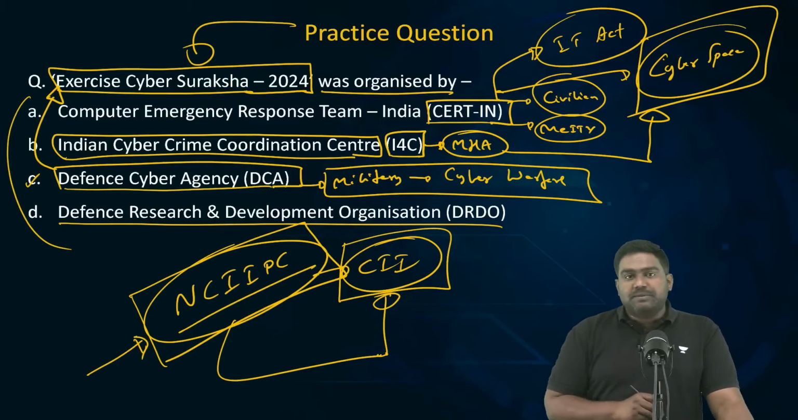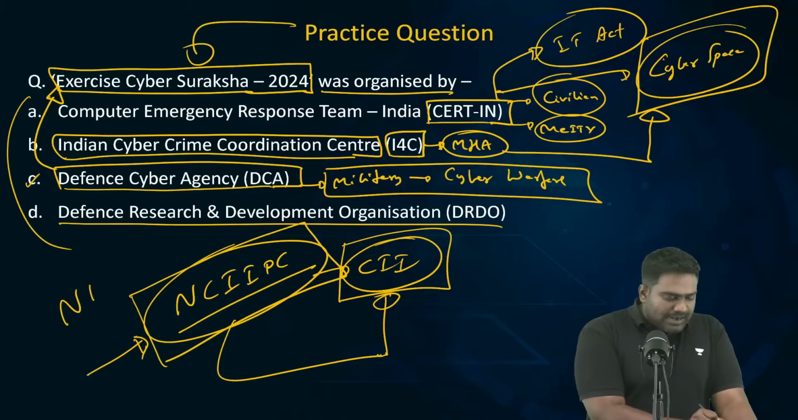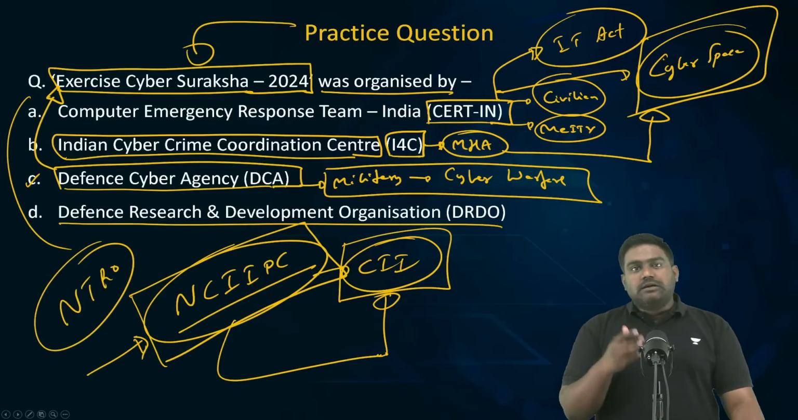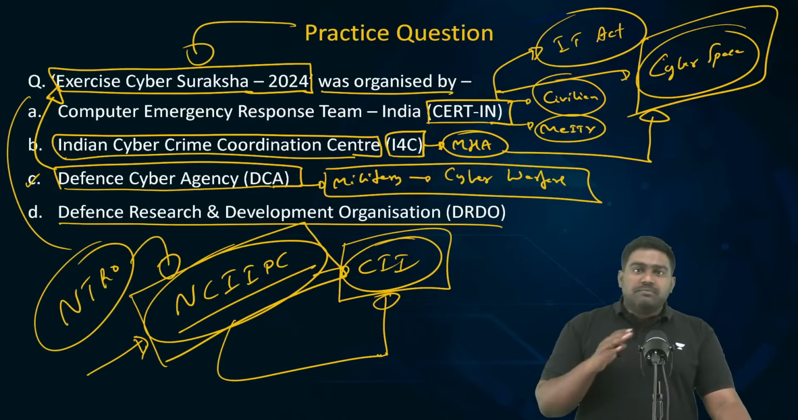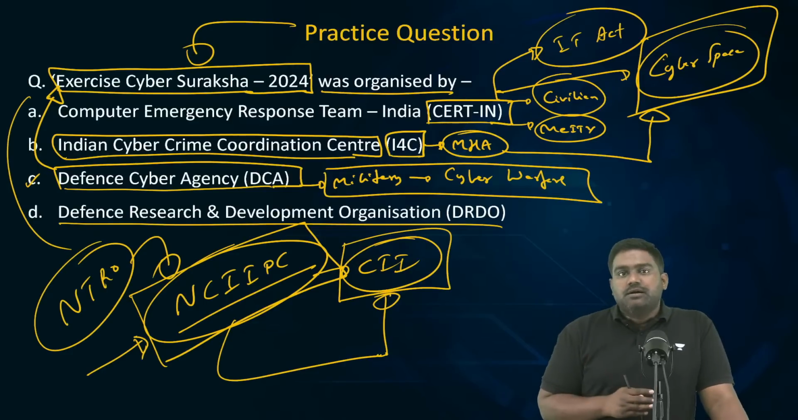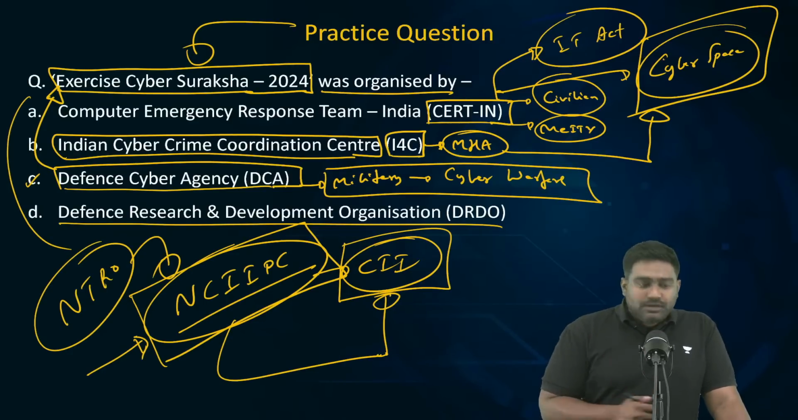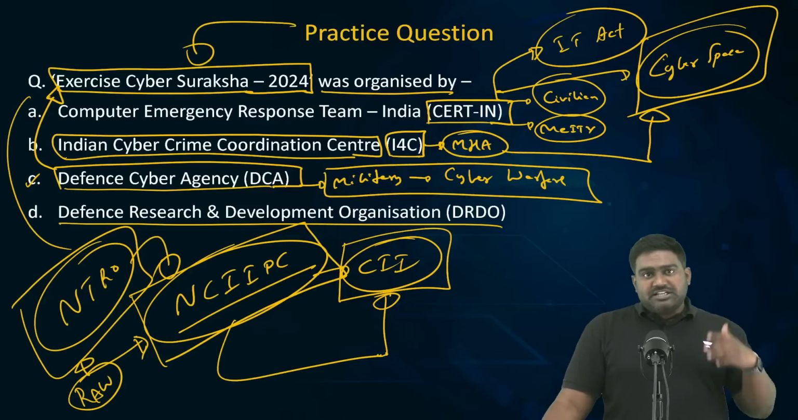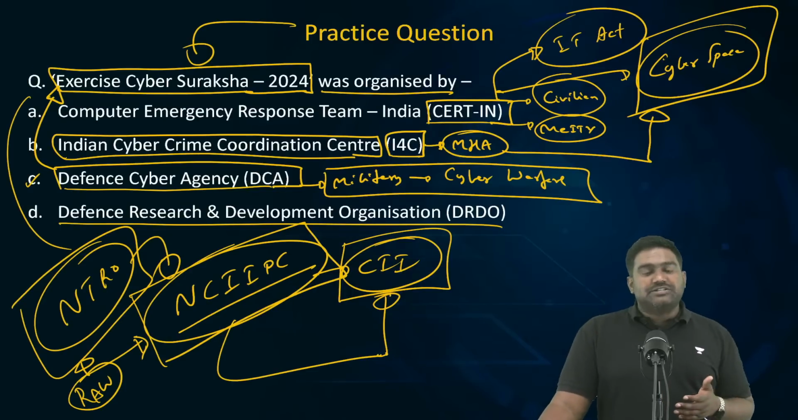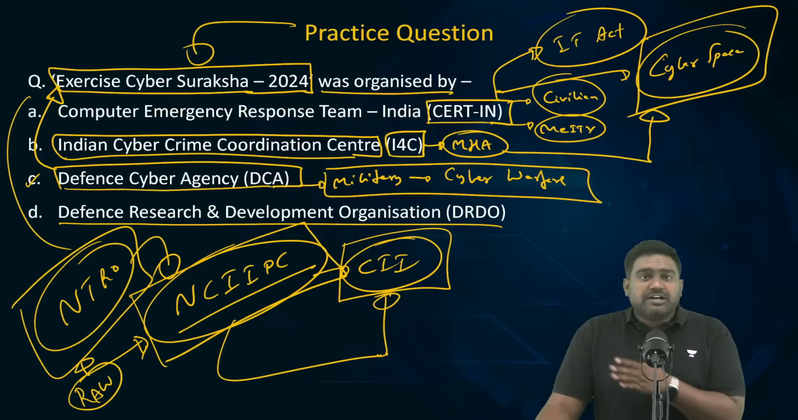So to protect the critical information infrastructure from cyber attacks and cyber wars, we have a dedicated institution called NCIIPC, which has been set up under NTRO, the National Technical Research Organization. What is NTRO? NTRO is a premier technical intelligence agency of India, which carries out technical intelligence gathering and interception. It was initially under RAW. When it was set up, it was under RAW, under Research and Analysis Wing, which is our foreign intelligence agency.